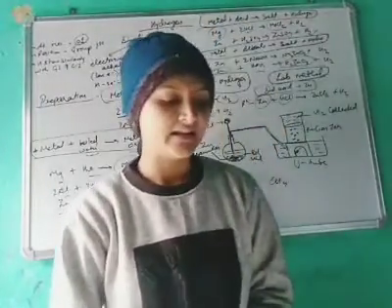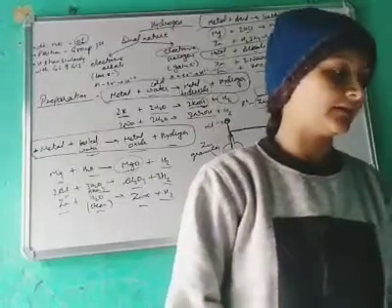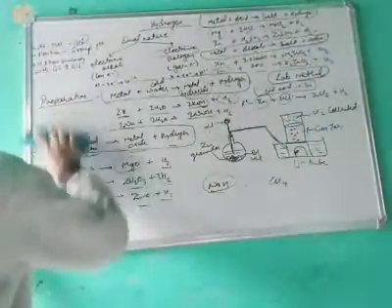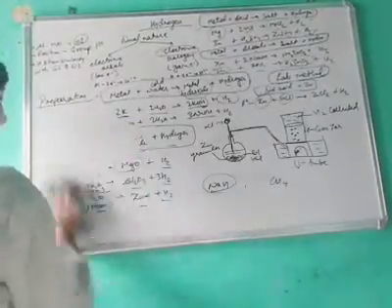So this was the laboratory method. Next there is the industrial method, how hydrogen is formed in industries.